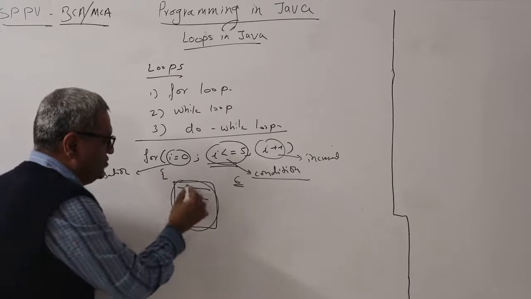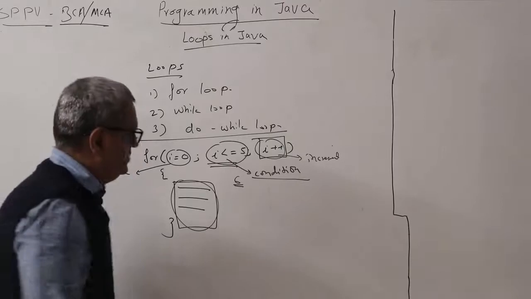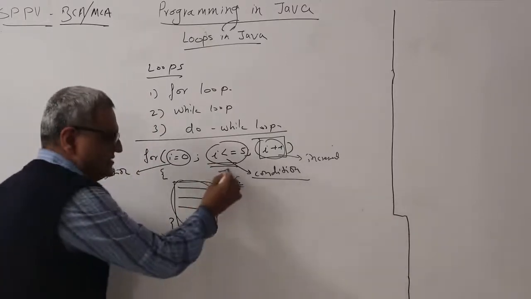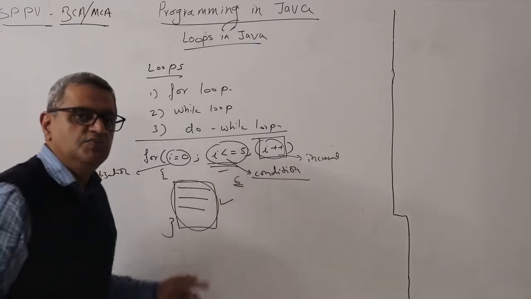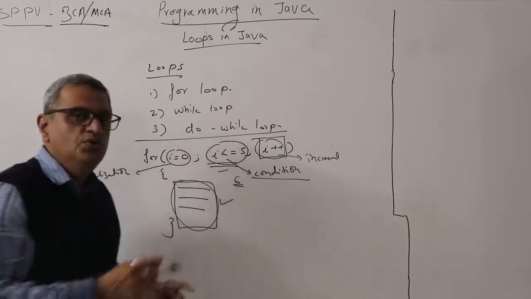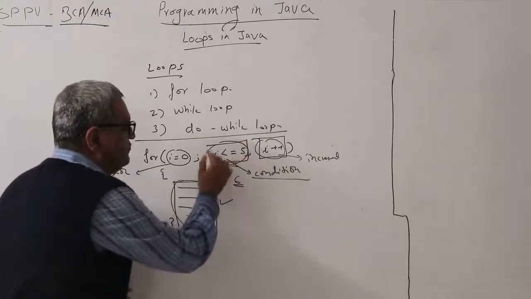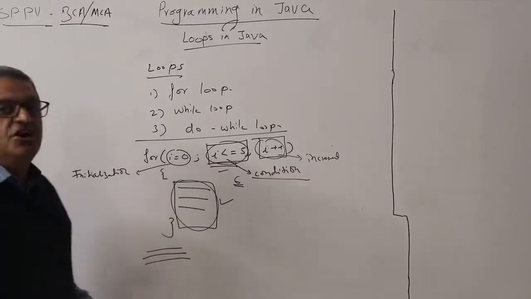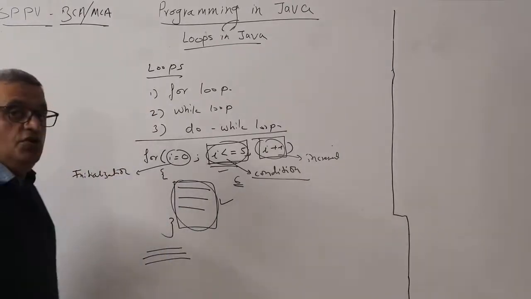After the first execution of these statements, i gets incremented by 1. Again it checks whether i is less than or equal to 5. Yes, so the second time these statements get executed, and it will continue executing them until this condition fails. The moment this condition fails, my execution comes out of the loop. So this is basically what a for loop is.